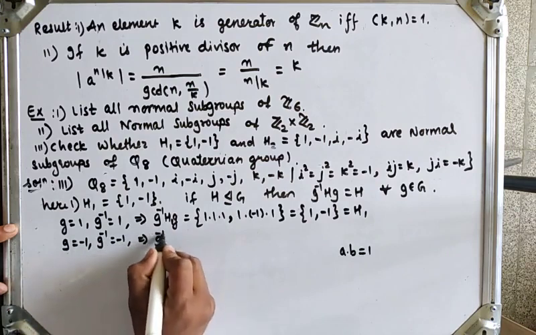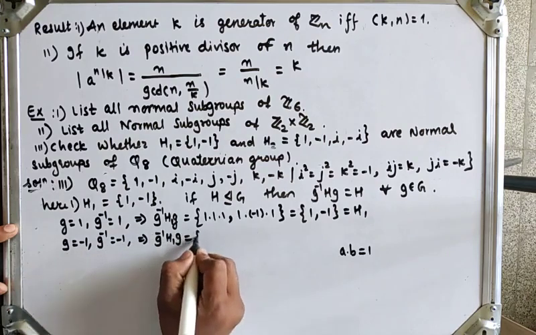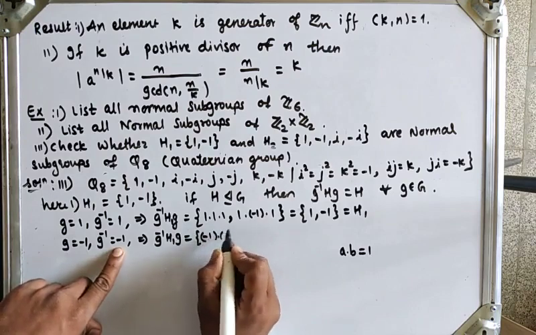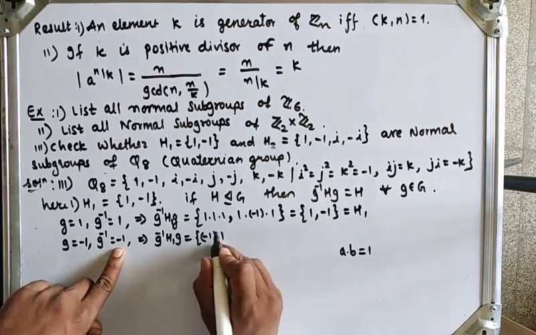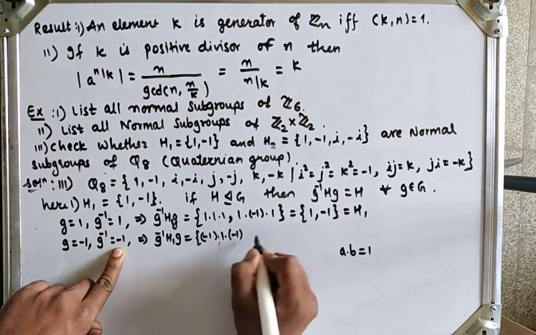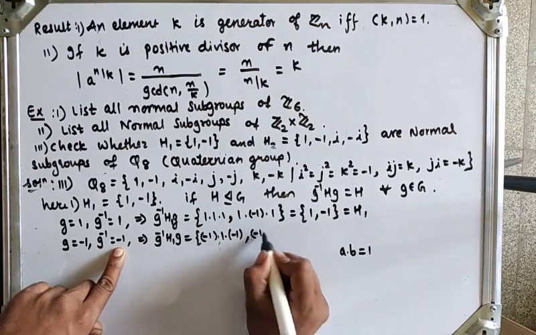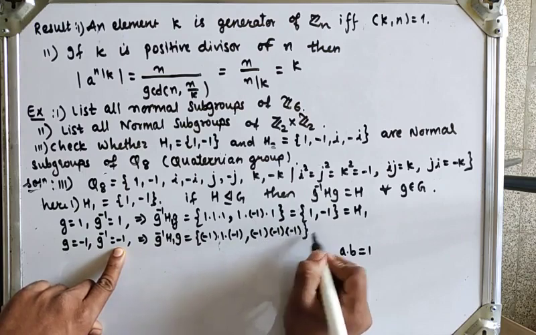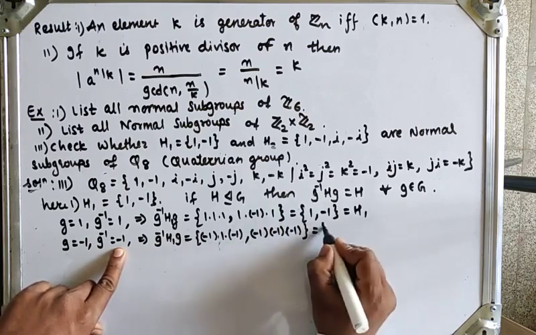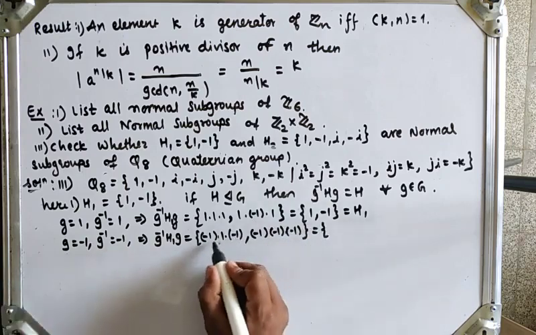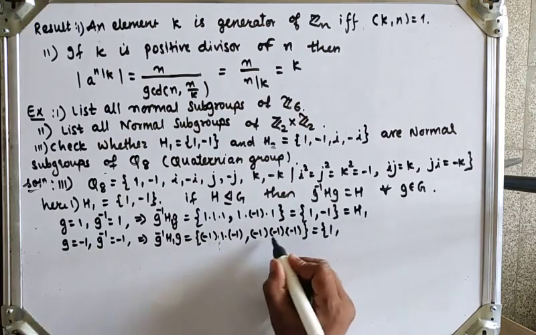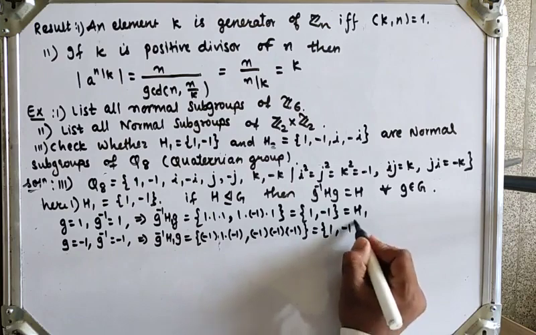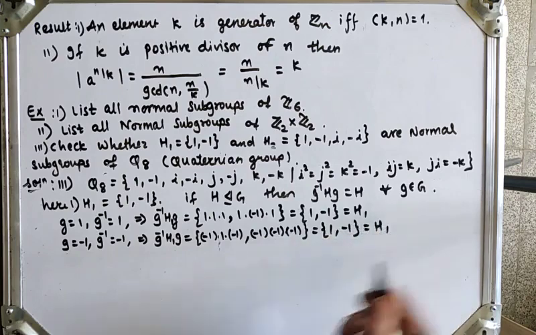Therefore g inverse h1 g is equal to, so here minus 1 into 1, 1 into minus 1. Next, minus 1 into minus 1, which is equal to minus 1 into minus 1, 1, 1 into 1, 1. Next, minus 1 into minus 1, 1 into minus 1 will get minus 1, which is again h1.